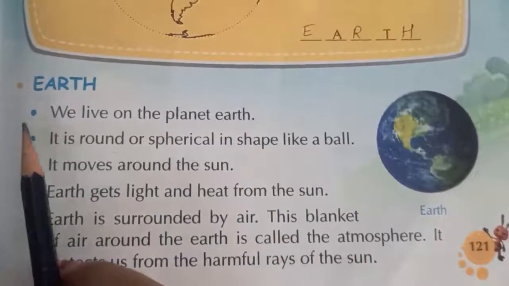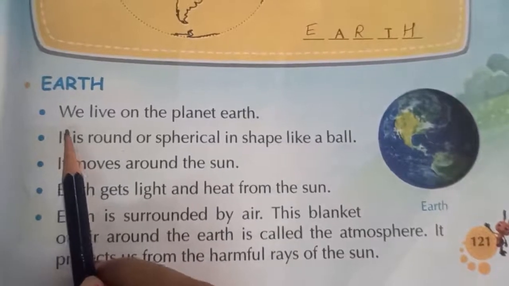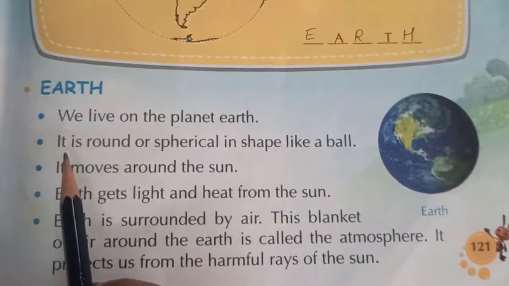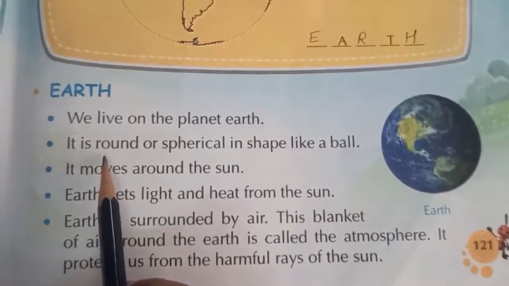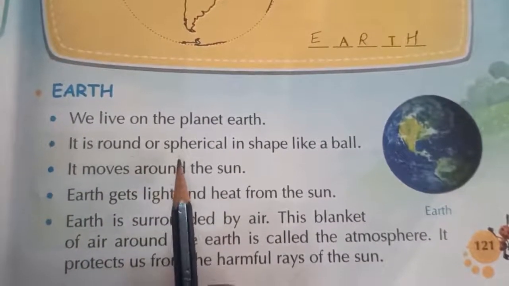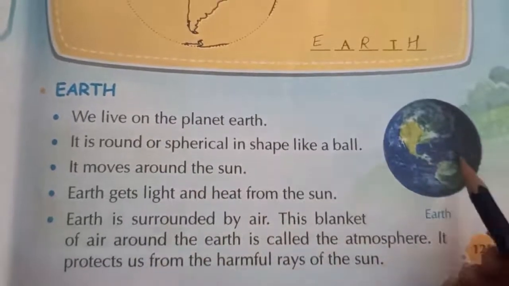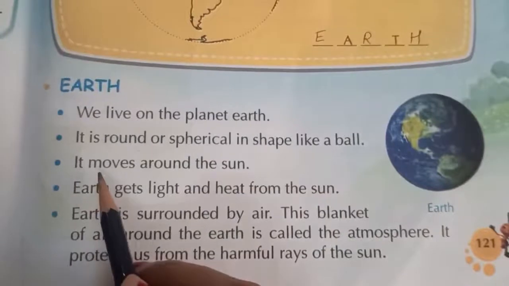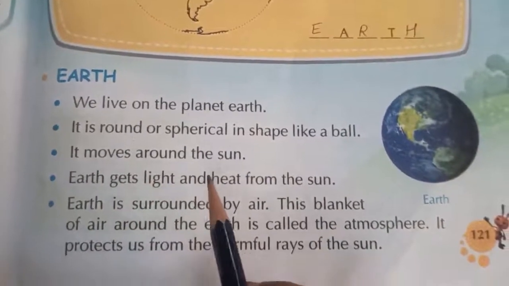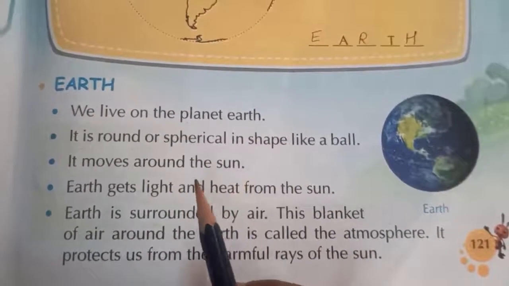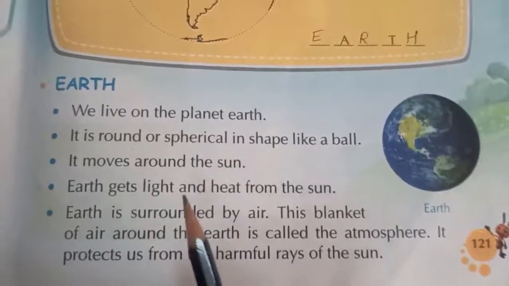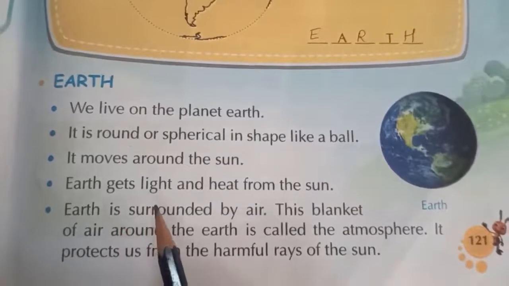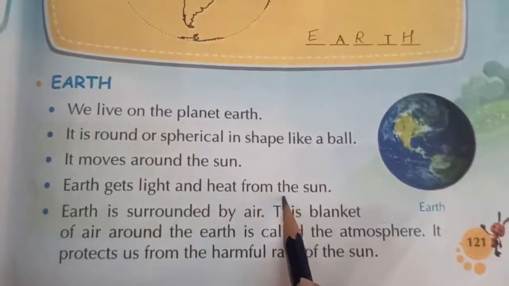So, in the beginning, what do they tell? Where are we living? We are living on the planet named Earth. Which shape is it? Round or spherical. It looks like a big ball. It moves around the sun. We know that our planet Earth moves around the sun. Earth gets light and heat from whom? The sun.